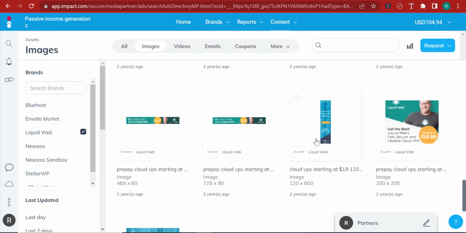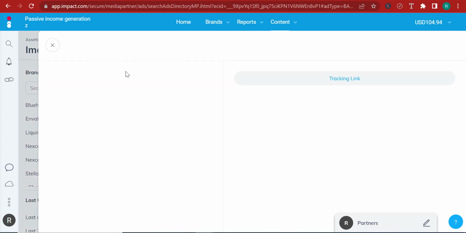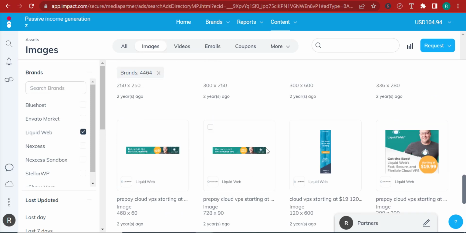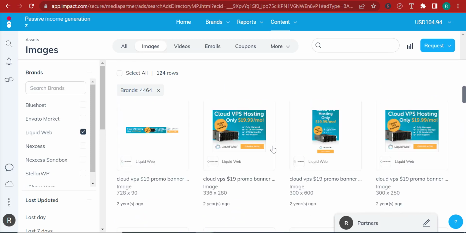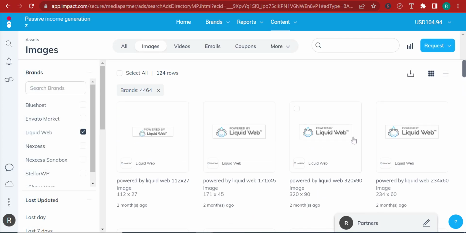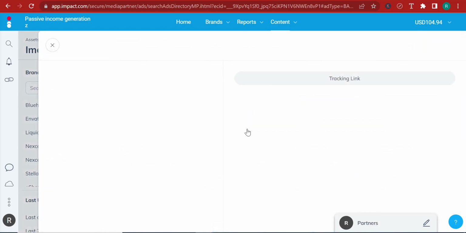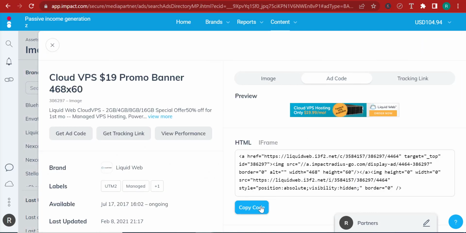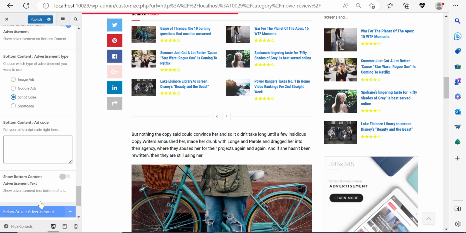Now, there is a bug here. Let me click back. Still the bug. Let's go and find something else. All right, so let me go and find another banner. Maybe this one. Right, it's not working for some reason. Maybe I have to refresh the page. Let me click on this one here. Add code, copy, go out, scroll down, paste, show advertisement text.